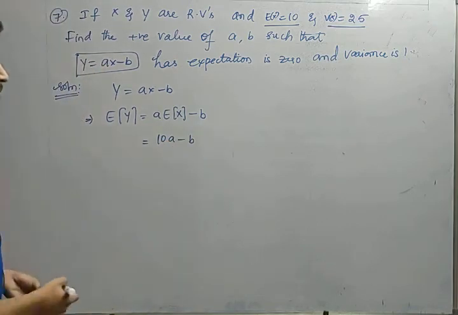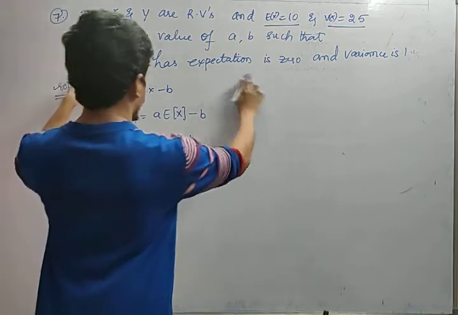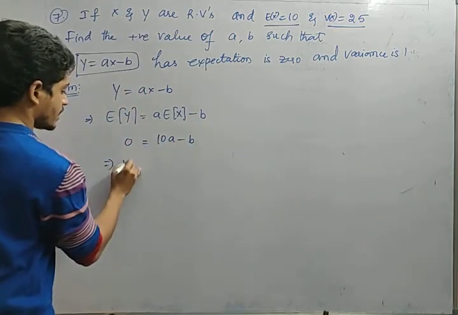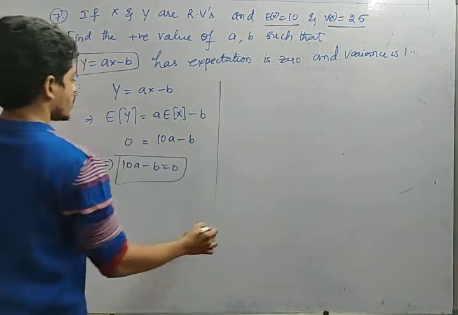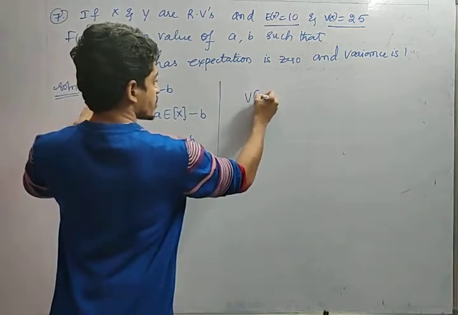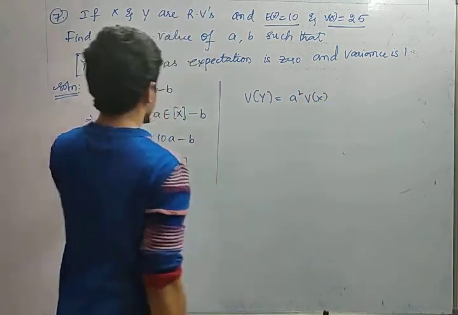We don't know a and b values. We have to find a and b values. What is expectation of y? He has given the expectation of y is 0. So 10a minus b is equal to 0. This is the first equation that we got. Okay, fine. Now let us do variance of y. Variance of y in the sense a square into variance of x. That's all. For b it is 0.